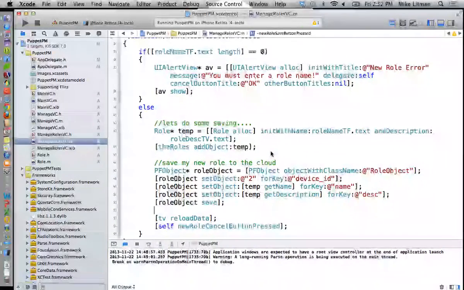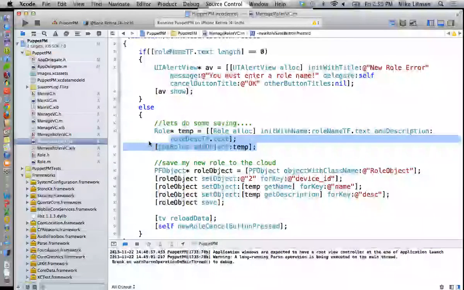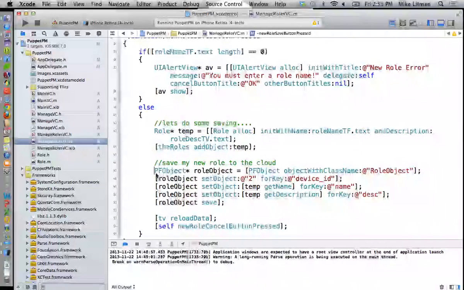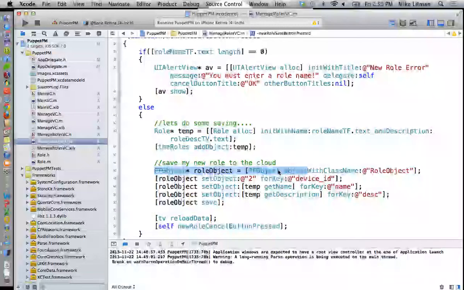So when we enter in a new role, what are we doing? We're building a role object locally using our original constructor, the one that takes in a name and a description, adding it to our roles. Make sense? Then we are creating a brand new PF object for our role object, setting our 3 pieces of information, our device ID, our name, and our description, and then calling role object save.